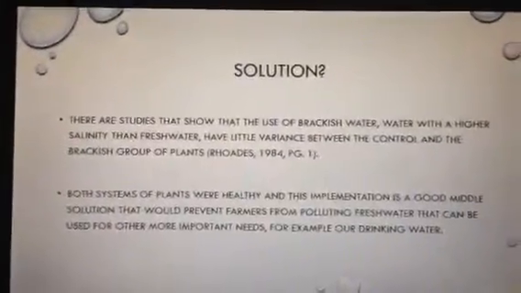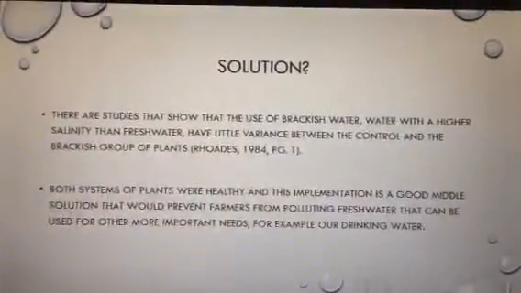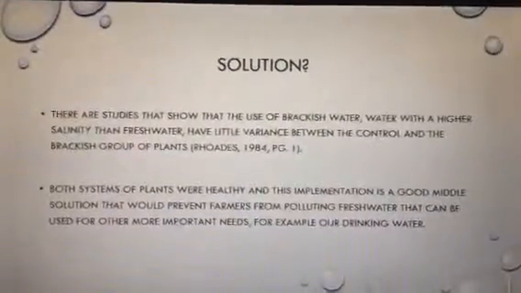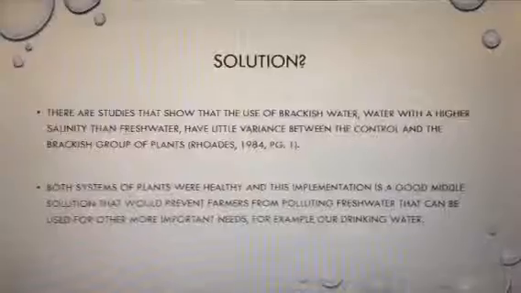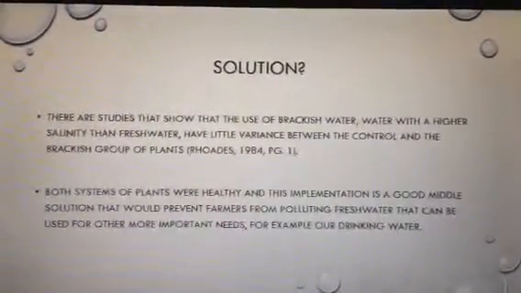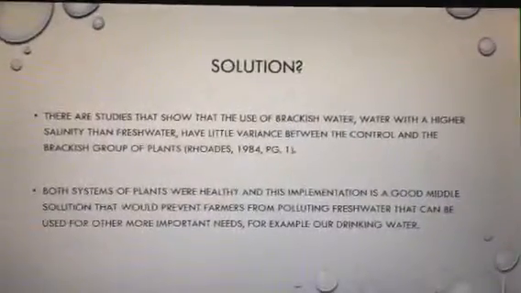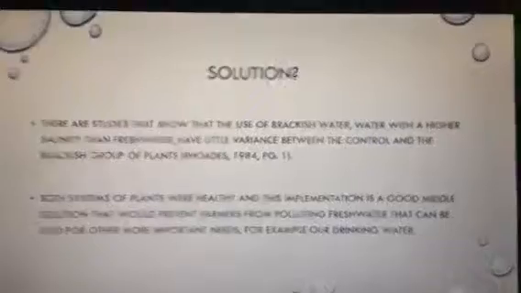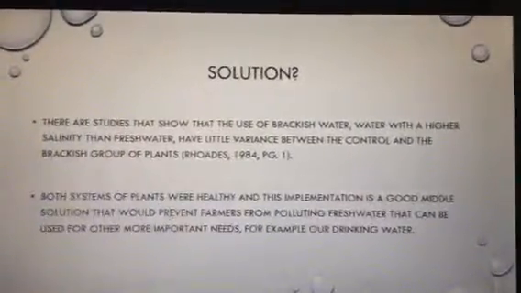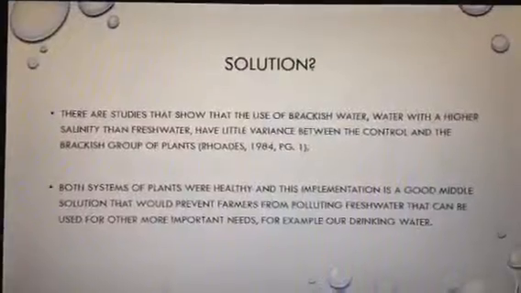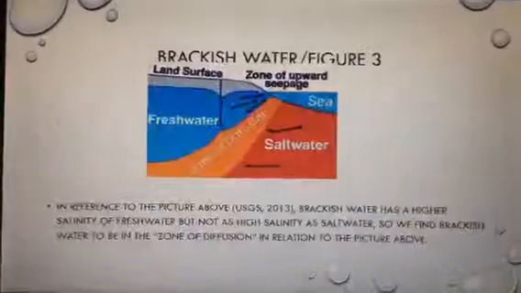What is the solution? A possible solution would be using brackish water. Brackish water is water with a higher salinity than fresh water. However, it has less than salt water. They have little variance between the control and the brackish groups of plants. This means that when they did a study, both systems were deemed healthy and in a good middle solution without damaging or harming either control plants.